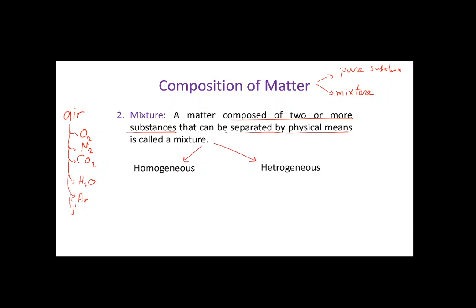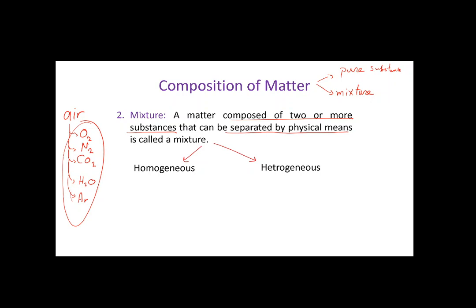Here, these elements and these compounds are not chemically combined together. They are mixed physically. So we can extract the oxygen, the nitrogen, the CO2, the water vapor or the other gases, because they are mixed physically. So that's a mixture. Air is a mixture.